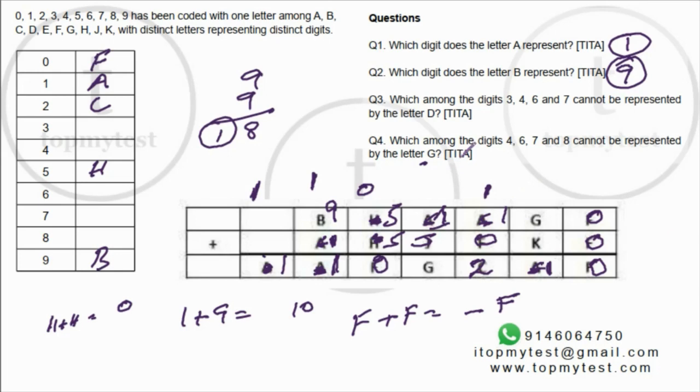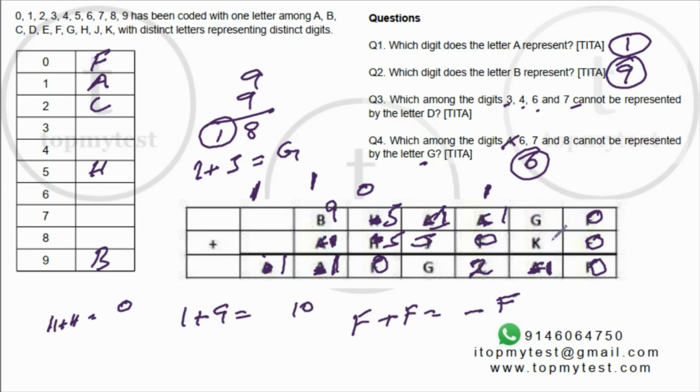Okay. Now what can be J? 1 plus J gives you a G. Now if J is 3, G can be 4. So this is out. If J is 5, G can be 6, but 5 is already taken by H. So G cannot be 6. So that is your fourth question. Right, that is also done. Right, G cannot be 6, J cannot be 5. Now, the leftover question is which among the digits 3, 4, 6 and 7 cannot be represented by D? D cannot take which of them?